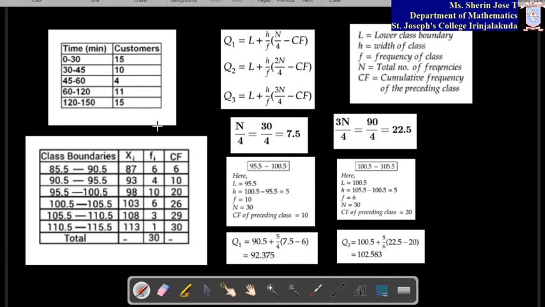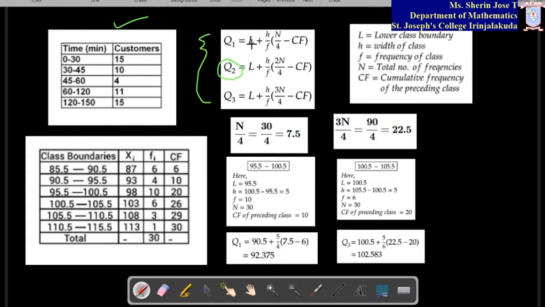So here I have given one question. This is the question I have given. Time is given in a range, and then the number of customers is also given. So first, what are the formulas for quartiles for grouped data? These are the formulas. Q2 we do not need here because it is the median. We need only Q3 and Q1.